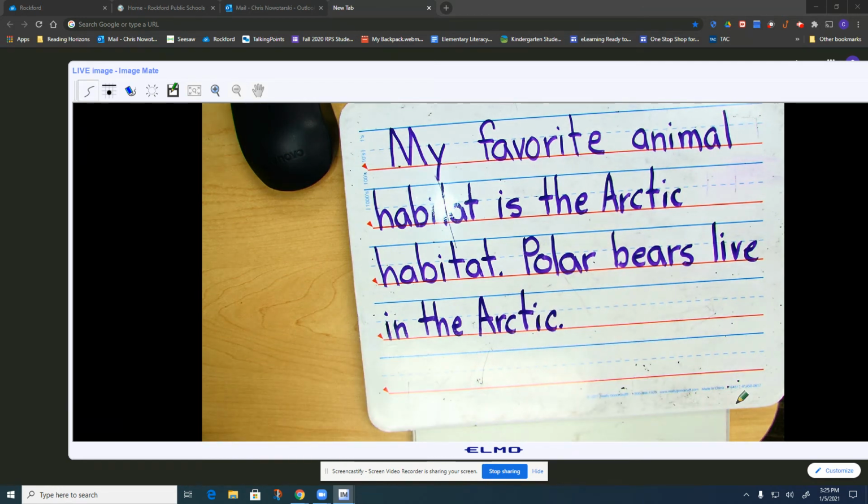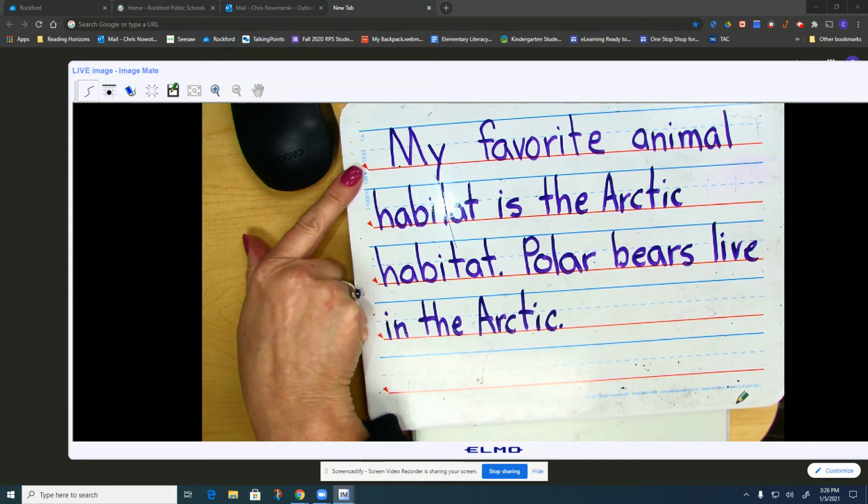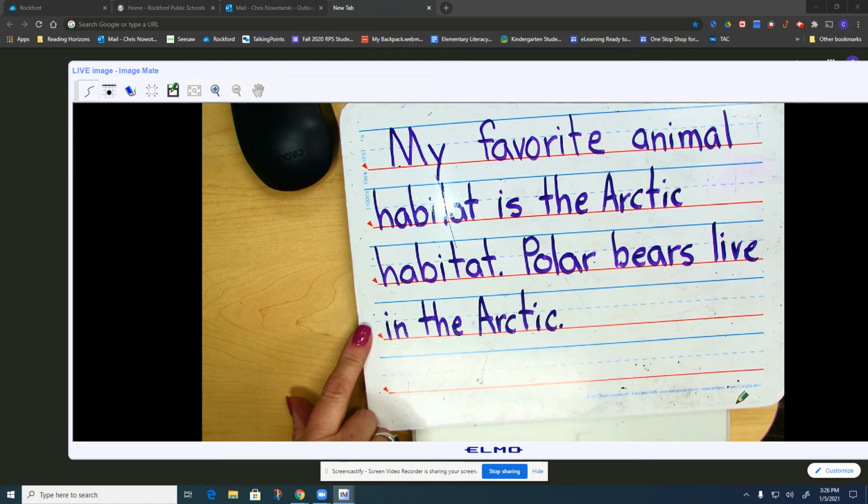Now, this is the only writing that you will need to do: just give me one habitat and one animal from that habitat. If you decide to write more, that's perfectly fine. You could go ahead and write more. In fact, as much writing as you show me, I will gladly read and look at. So when this lesson is over, when you've looked at this video, please take a picture of your writing and attach it to this lesson. That's the only way I'll know that you did your writing lesson, if you share it with me on this assignment.